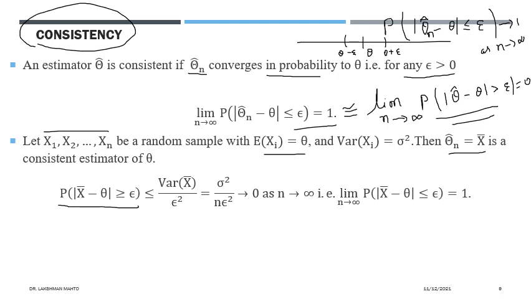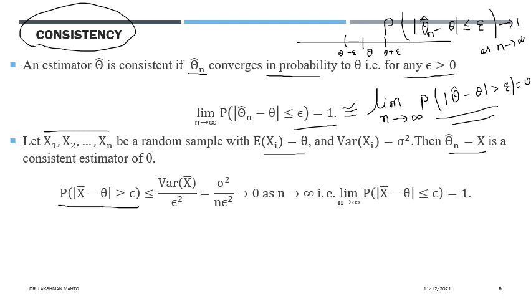This probability is always bounded above by the variance of the corresponding estimator divided by epsilon square. We know the variance of the sample mean is sigma square by n. So the probability that the sample mean is epsilon away from the true parameter theta is bounded above by sigma square by n epsilon square.